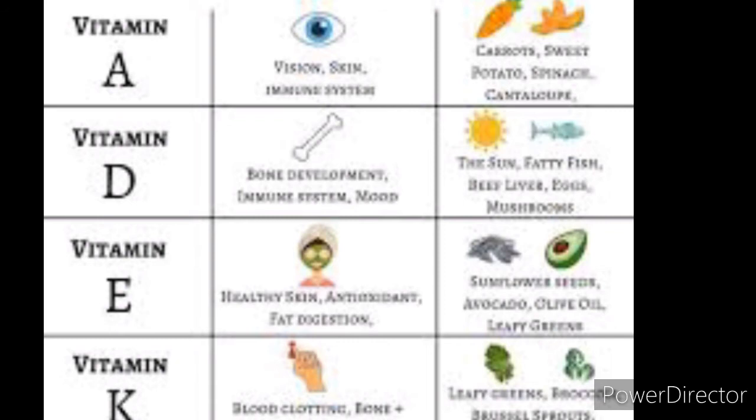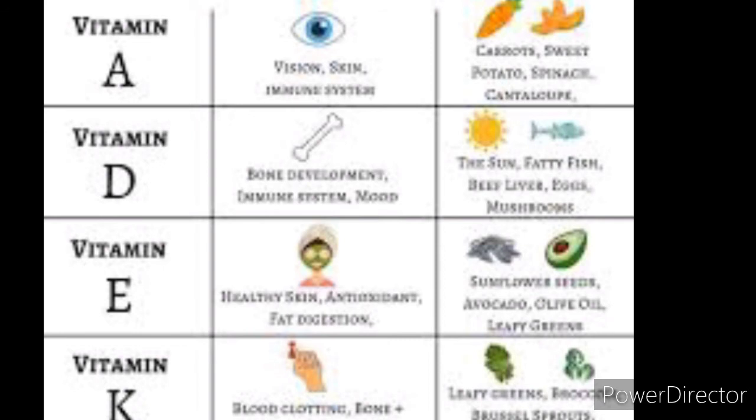Vitamin D is otherwise known as calciferol. It promotes intestinal absorption of calcium and phosphorus, and the formation of teeth and bones. The deficiency of vitamin D causes rickets and osteomalacia, that is, a softening of the bones.